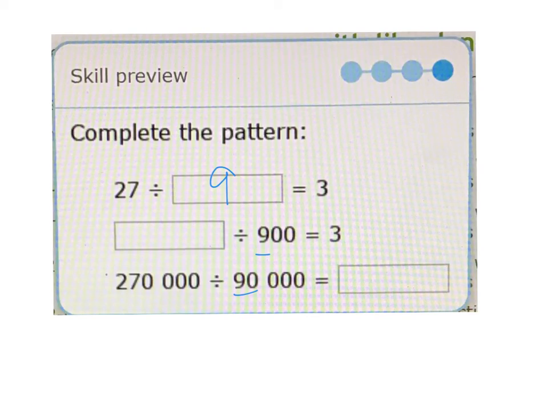So, what divided by 900 equals 3? Notice there's no zeros in our answer. There's 2 zeros here, so they must have canceled out. So I'm going to say 27 with 2 zeros, because then just like in the last question, those 2 will cancel out with those, and then we'll still be doing 27 divided by 9 is 3. Same thing here, we have 1, 2, 3, 4 zeros, 1, 2, 3, 4 zeros. They're going to cancel each other out. We're still doing 27 divided by 9 is 3.